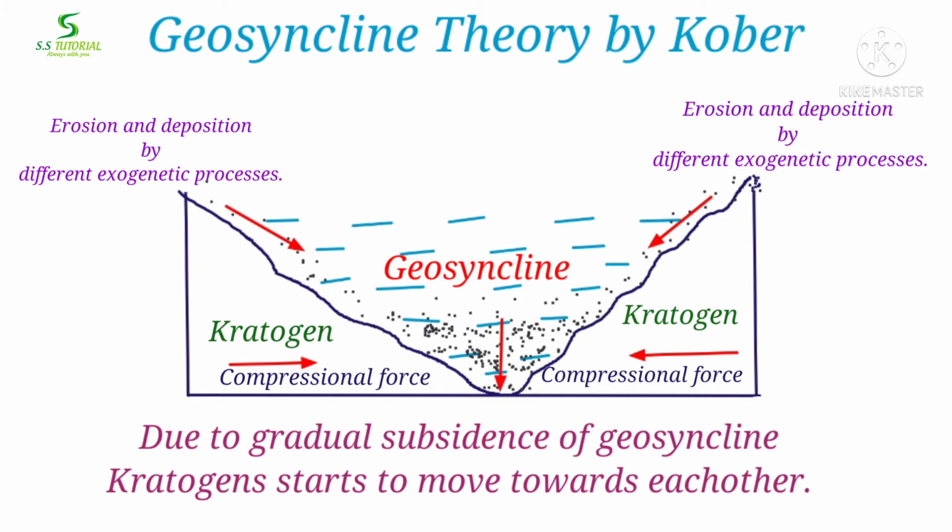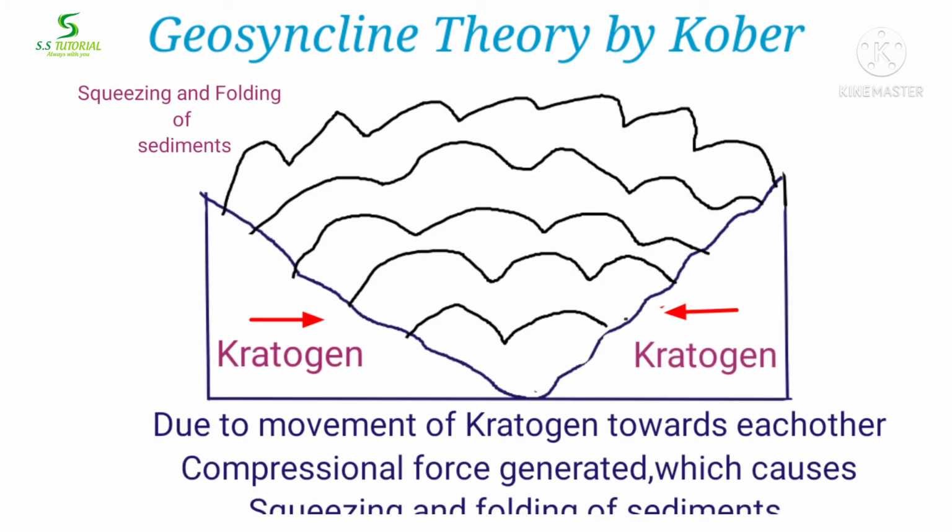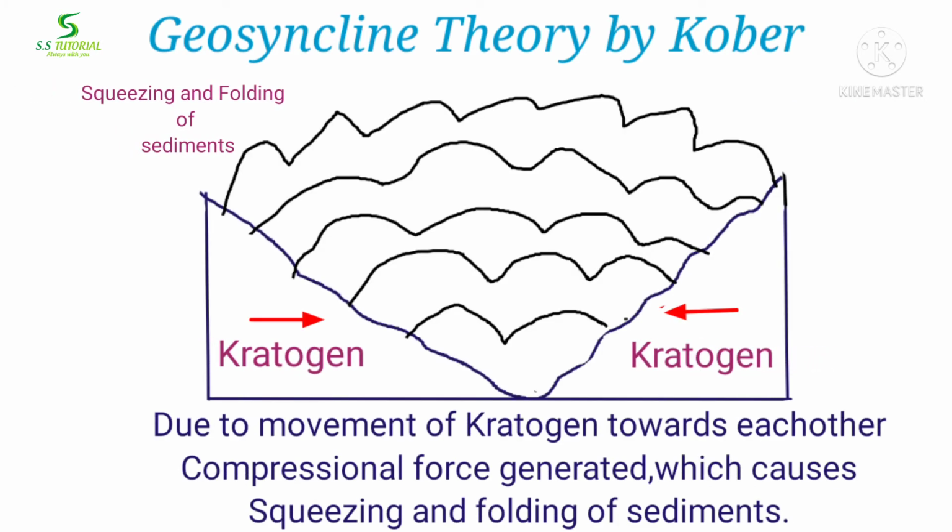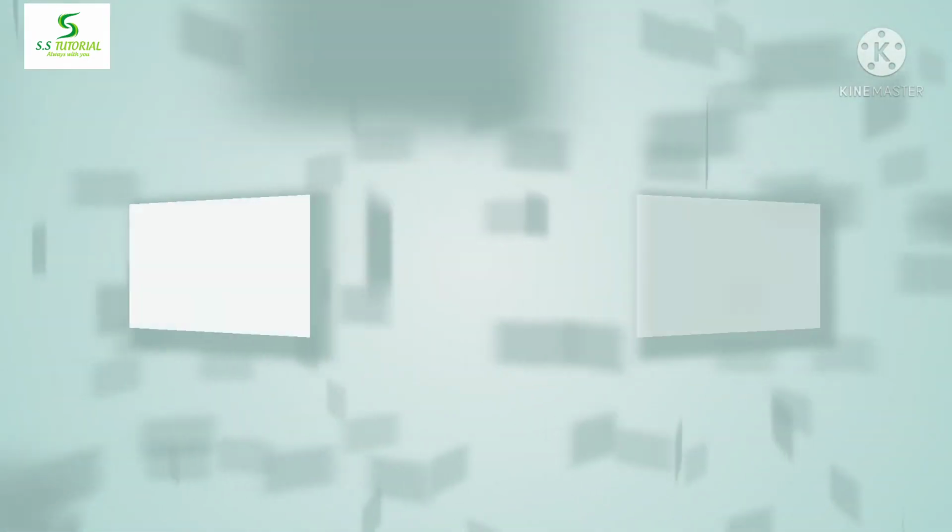Contraction is the result of cooling of the earth. As a result of the movement of the kratogens towards each other, compressive force is generated, which causes contraction, squeezing and ultimately folding of sediments accumulated in the geosyncline, and forms a mountain, which is a fold mountain.